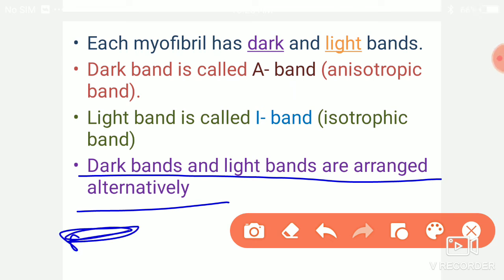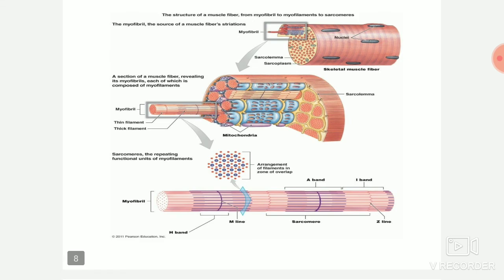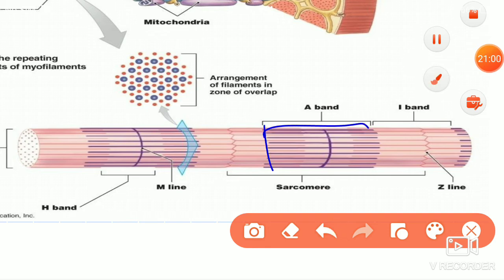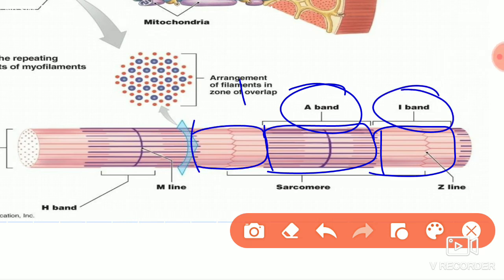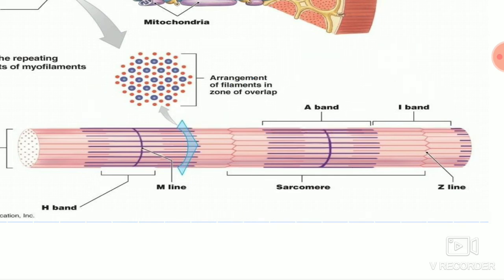That means a dark band will be there, then again a light band, then again a dark band. You can see here this is an I band and this is an A band. They are present alternatively: A band, I band, then again A band, I band.